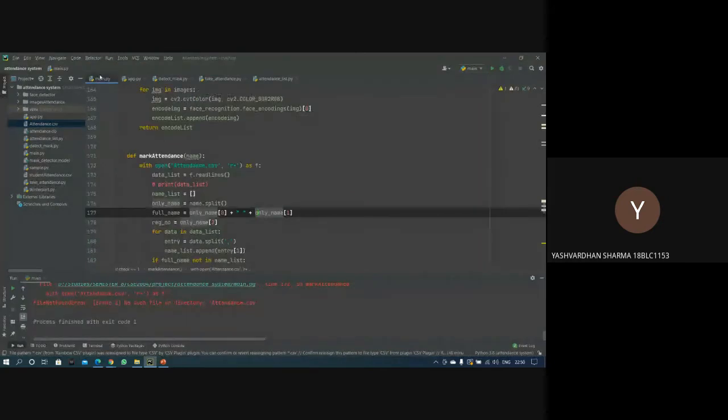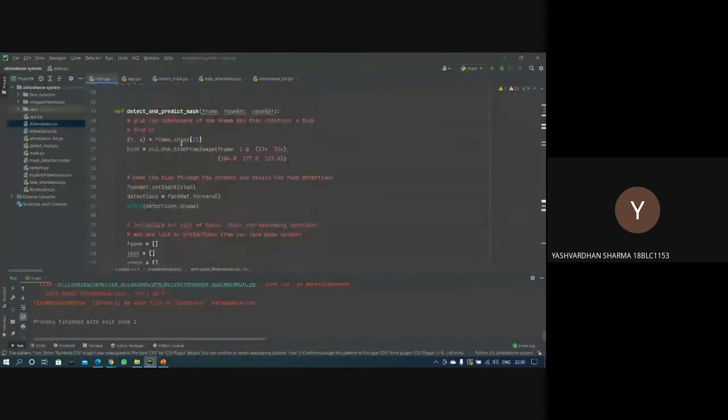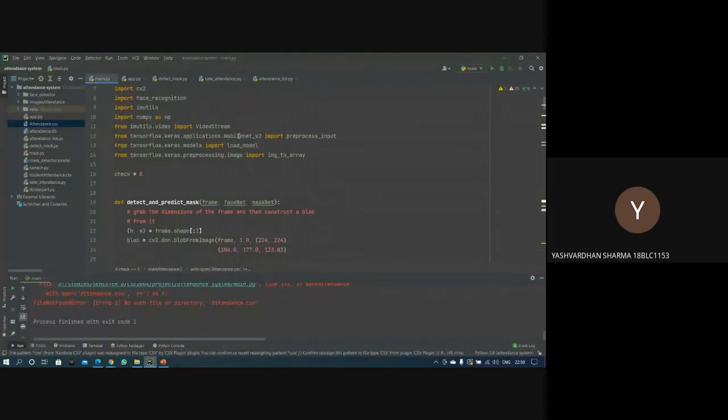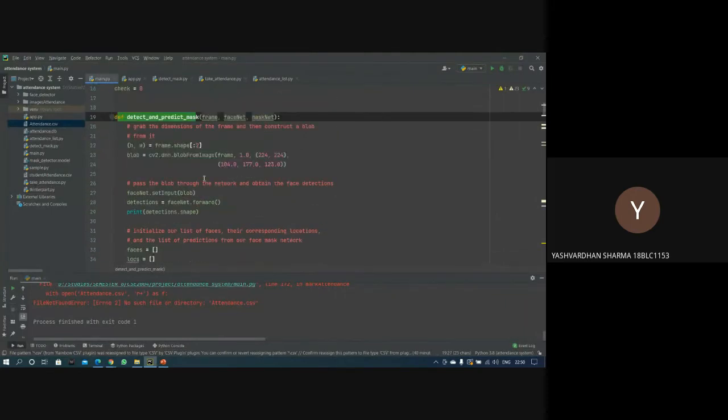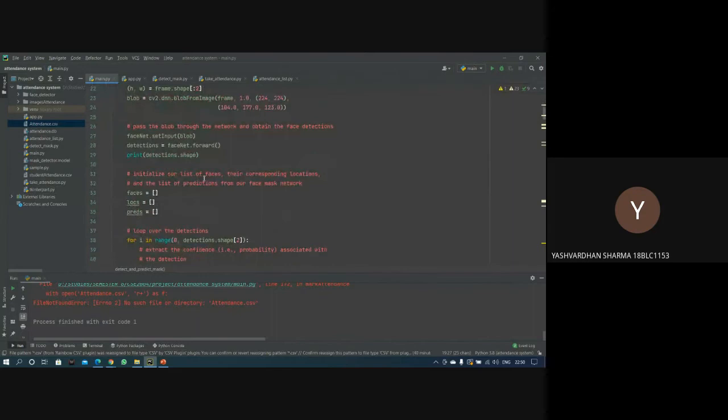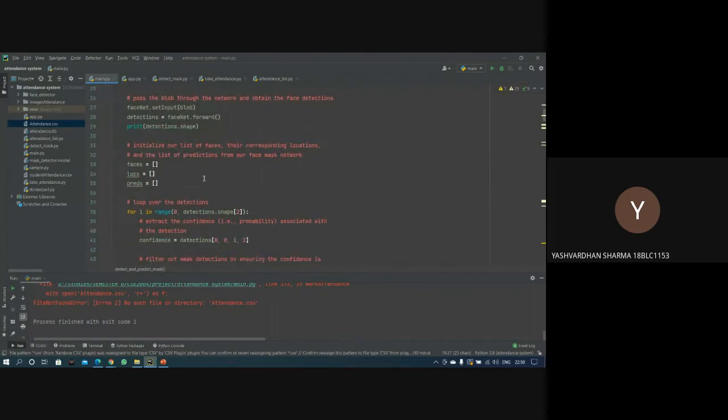Hello, ma'am. Now we'll be explaining the main code. The first step is to detect whether the person is wearing the mask or not. We have used simple Python code, and first it collects the different types of information that we have fed in. Our first step was to feed the data into the images attendance folder.